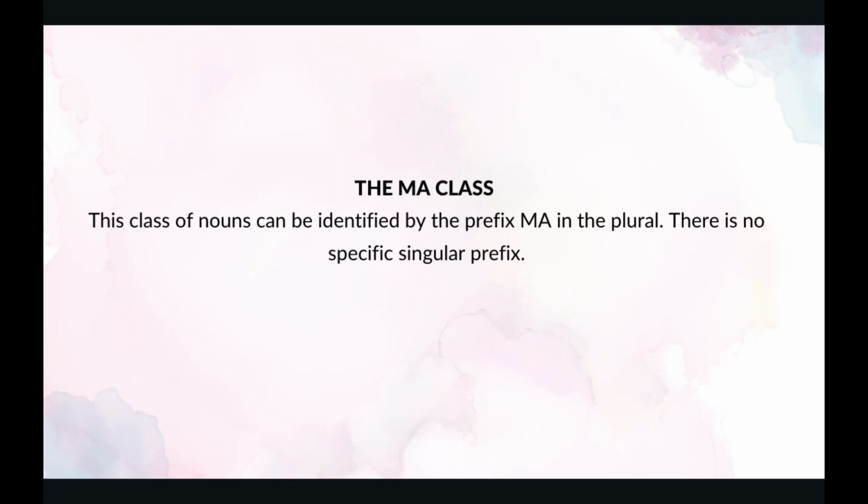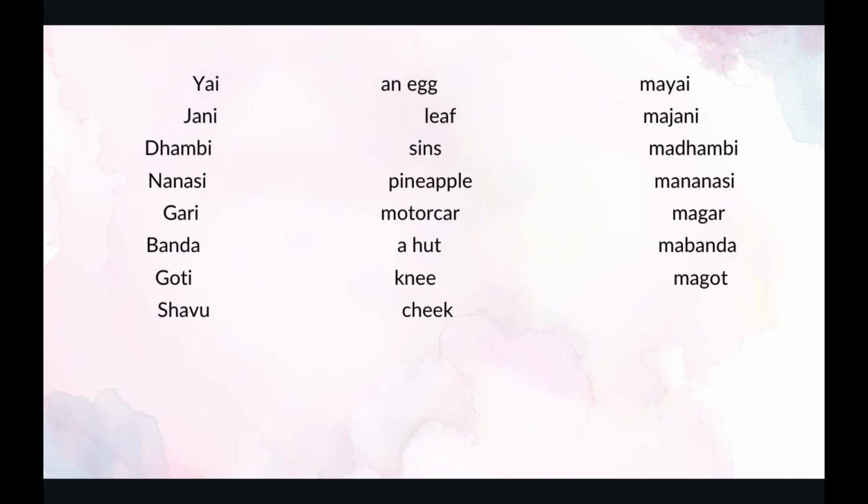This class of nouns can be identified by the prefix ma in the plural. There's no specific singular prefix. Example: yai. Yai is an egg. In plural, mayai.